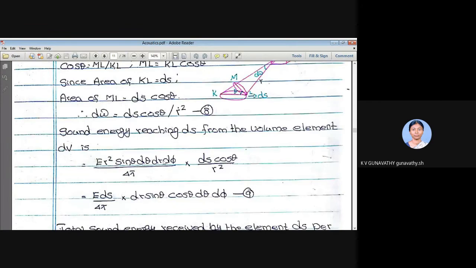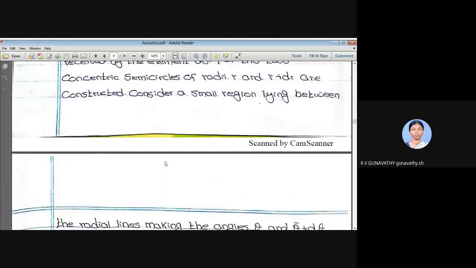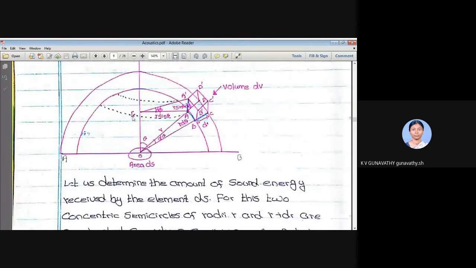Let me move on to the diagram again. There are three variables here. One is the distance r. I can keep the radius from this point to the whole volume of the hall, so I can change the distance, that is radius. The second thing is I can change the angle, that is theta.